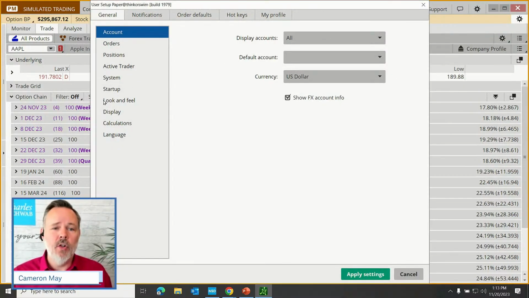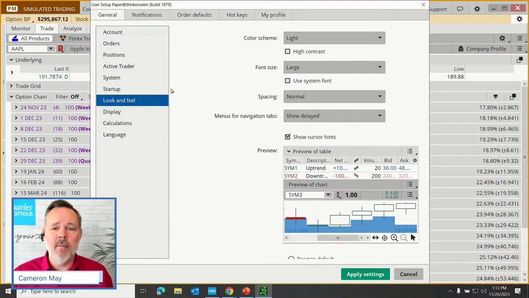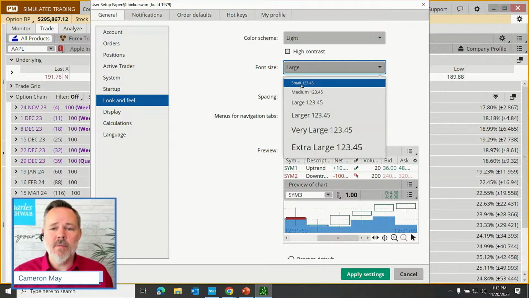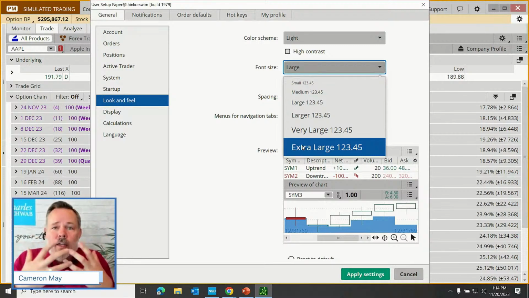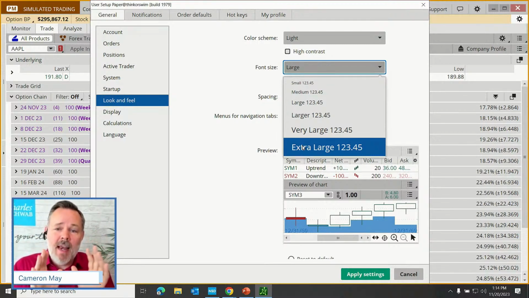So I can choose the look and feel of Thinkorswim, changing the font size from small, which is not going to be visible to you guys at all, all the way up to extra large. And you might think, oh, Cameron, do extra large, then we can see it a lot more readily. The problem with extra large as a presenter is everything gets very crowded. You can't see very much information at one time, and it actually makes the navigation a little bit more difficult.